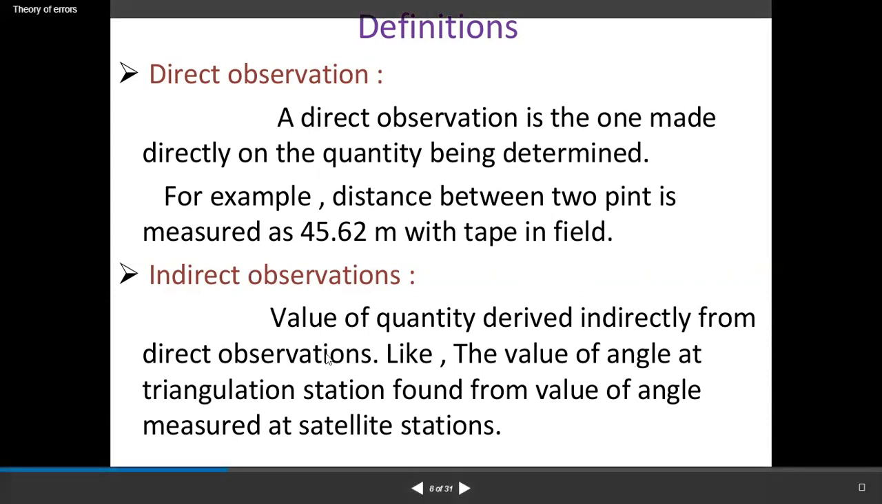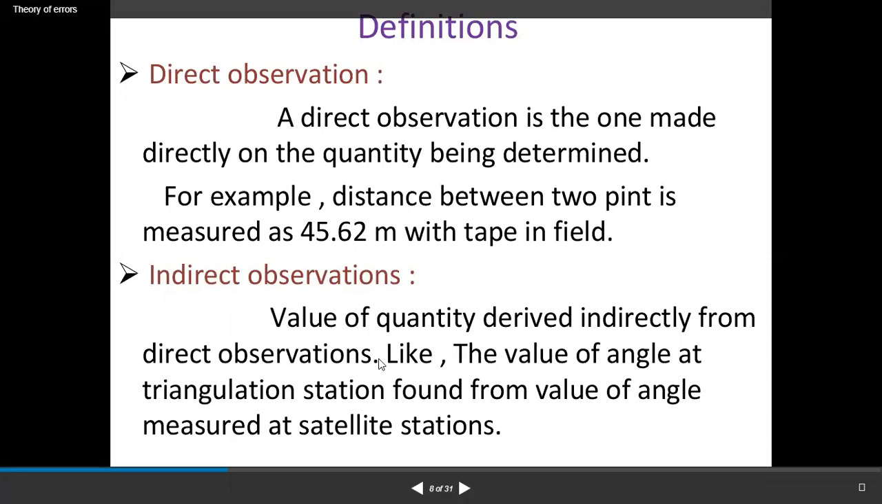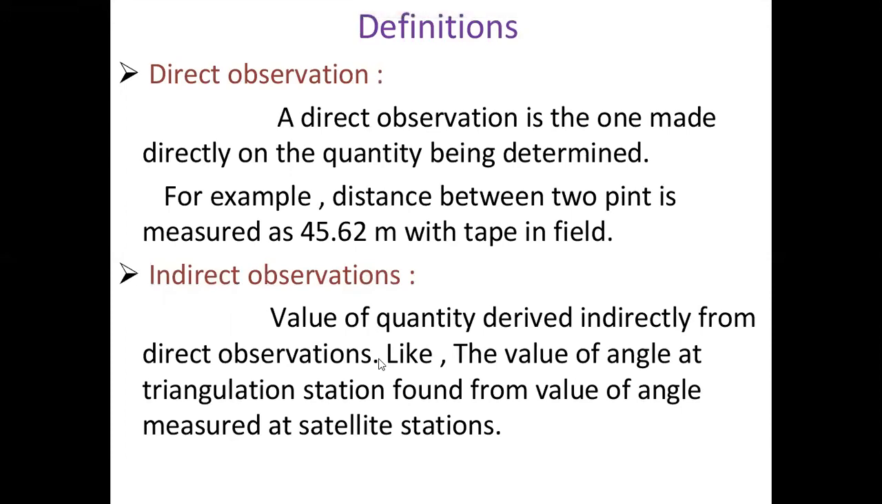Next is an indirect observation. The value of a quantity derived indirectly from the direct observation, like the value of an angle at the triangulation station found from the value of an angle measured at the satellite station.